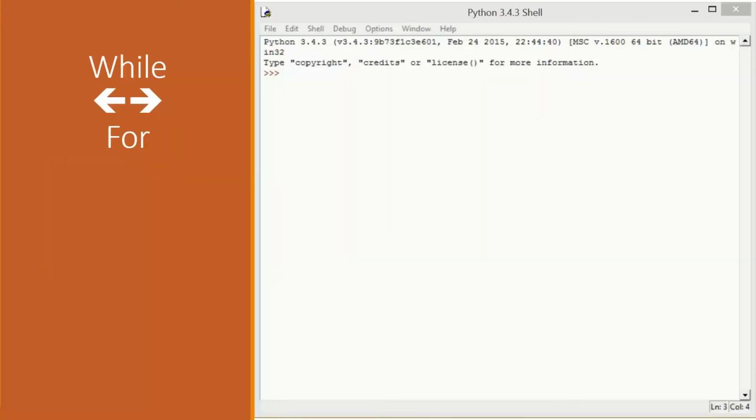Okay, so now that we've seen the while loop and the for loop, one thing to note is that sometimes, or most of the time, we can actually use them interchangeably. We can choose which one to use, the while or the for, and they accomplish the same thing. They allow us to execute a block of code repeatedly a number of times. The for loop lends itself to iterating over sequences, but we can also do the same thing using a while loop.